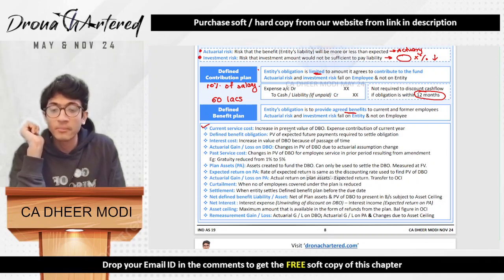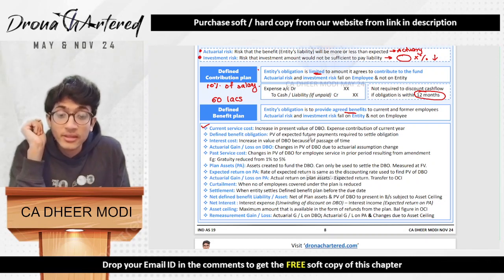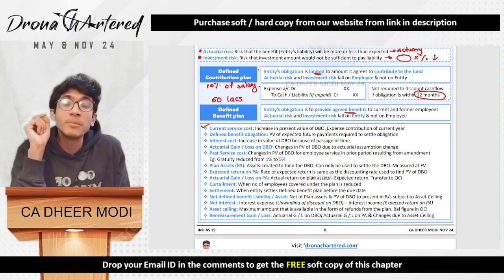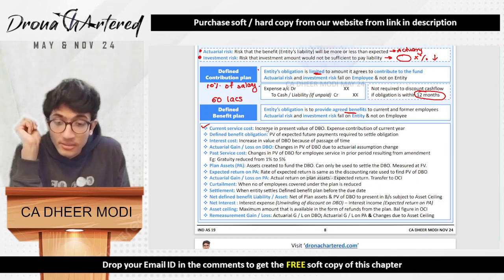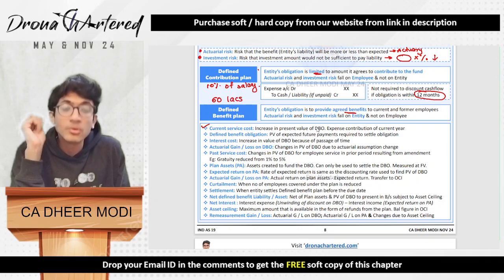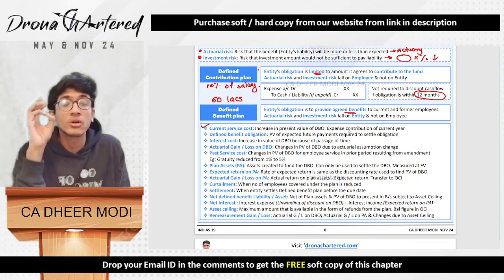We will go through them one by one. First is your current service cost. Current service cost is the increase in present value of DBO. DBO stands for your defined benefit obligation. So, increase in present value of DBO. This is basically nothing in real life. In actual terms, it is just the expense contribution of the current year.